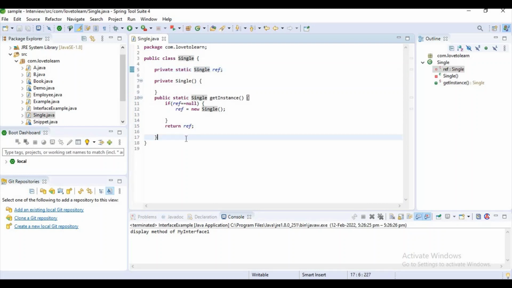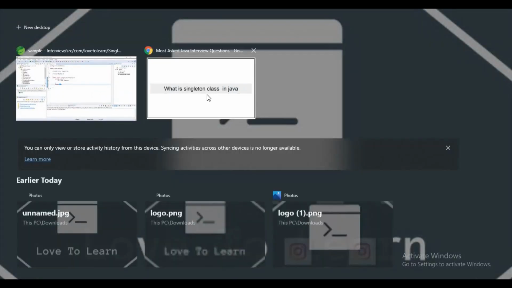This is the way we have to create the singleton class, guys. What will be happening for the first time when someone accesses this get instance method, the instance is created. But from the second time, the already created instance will be reusable in the whole project. That is the main agenda of this singleton class. Now let's go to some other question.